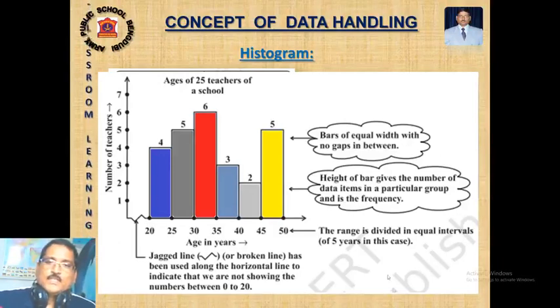So this is the histogram which represents the ages of 25 teachers of a school. After that I can ask how many teachers have the maximum age? 5 only. Maximum, 45 to 50 age group teachers are 5. And which age group has the maximum teachers? Here 30 to 35 years age group teachers are maximum in number, that is 6. So this way certain questions might be asked after drawing a histogram. Are you clear?